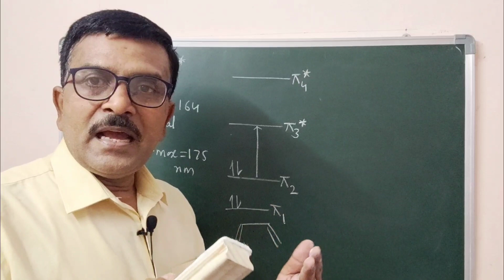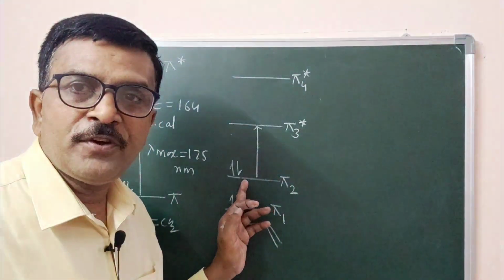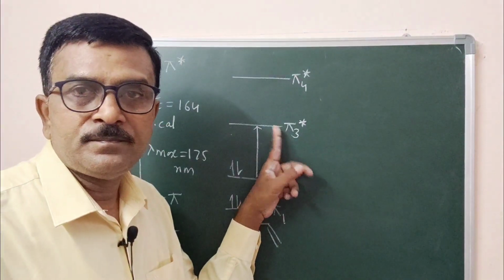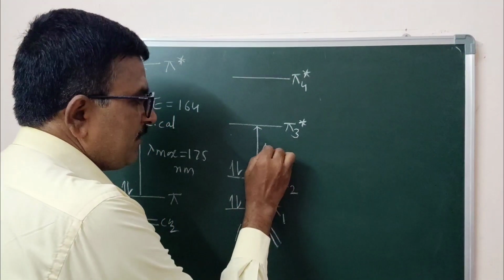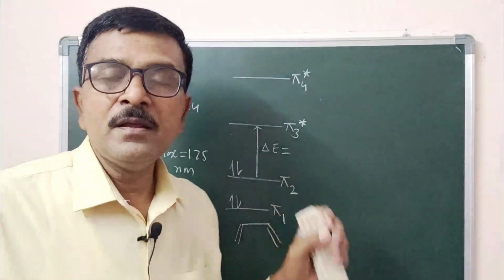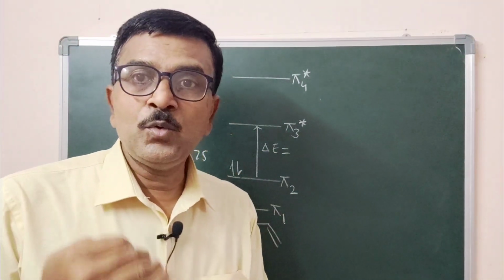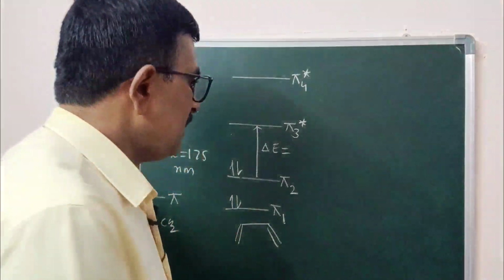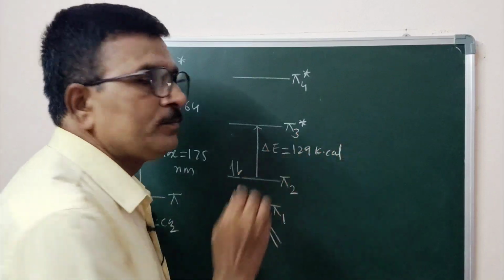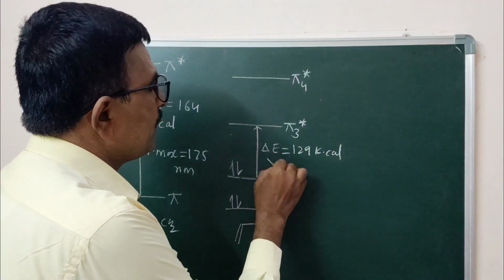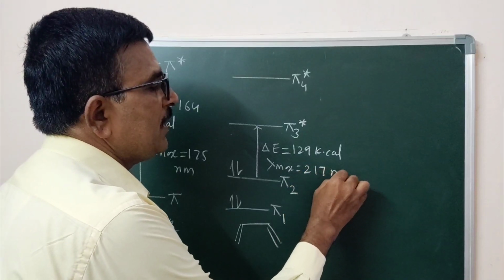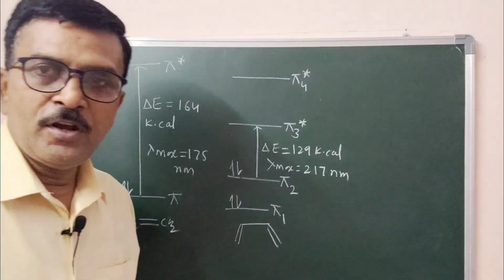Now the transition happens by shifting an electron from the pi 2 orbital to the pi 3 star. The energy difference between the pi 2 orbital and the pi 3 orbital is 129 kilocalorie per mole, and the wavelength of absorption becomes 270 nanometer. Are you following?